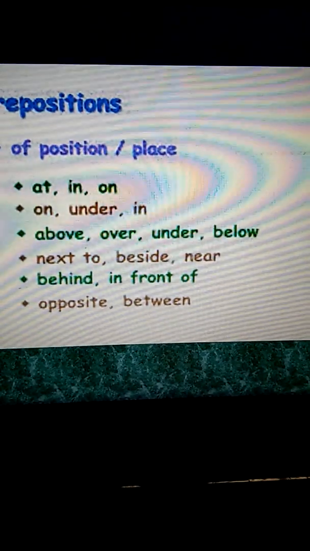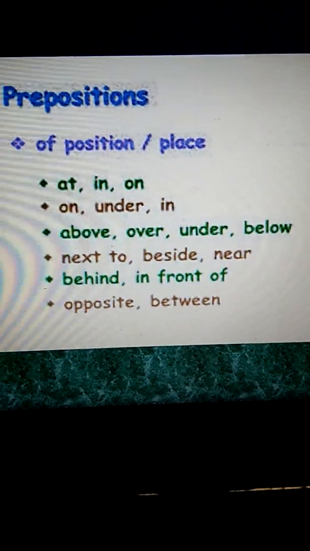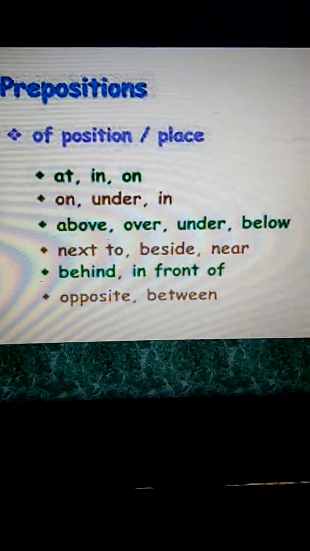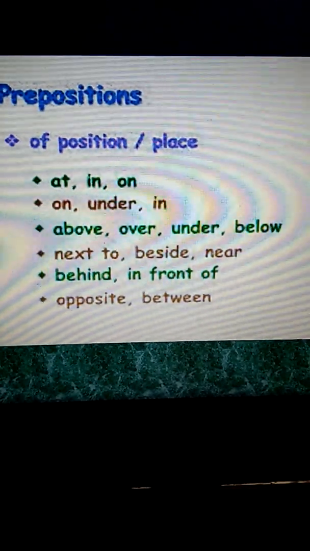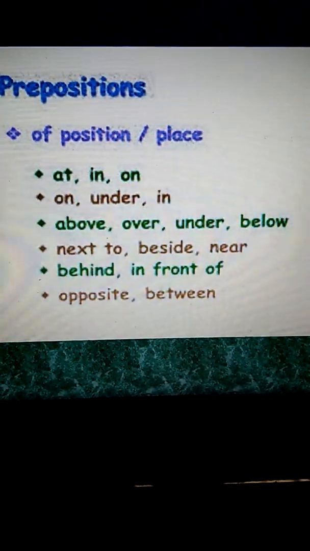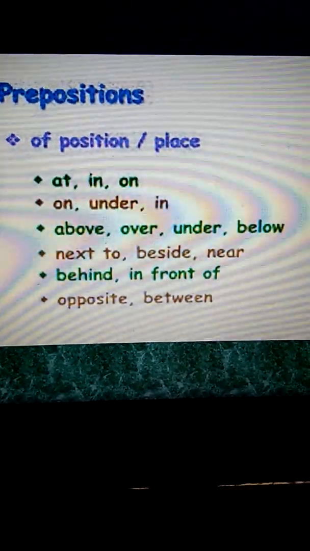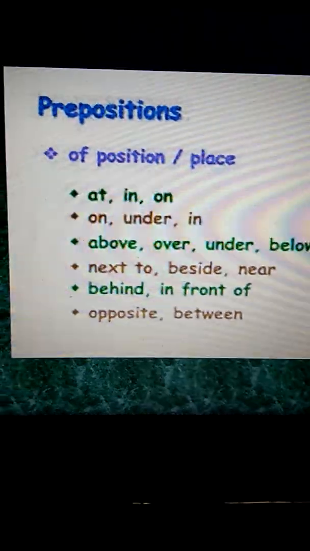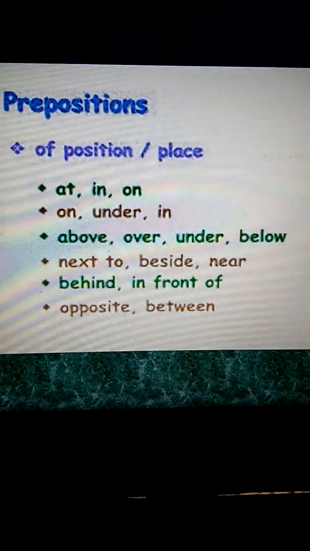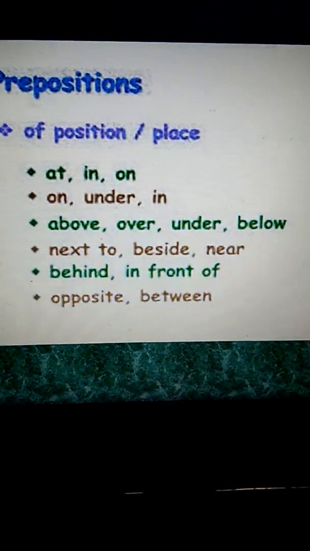In front of: the tall boy is standing in front of me. Opposite: please cross the road and go to the opposite side of the building. Between: the little boy is sitting in between the two fat boys. Okay, so these are all denoting the position of a person or thing.